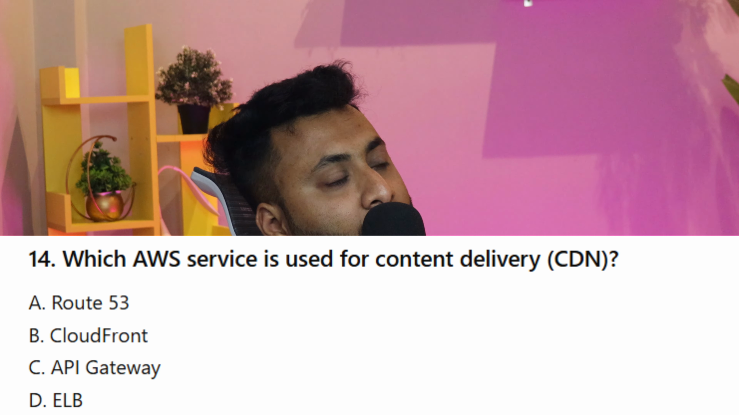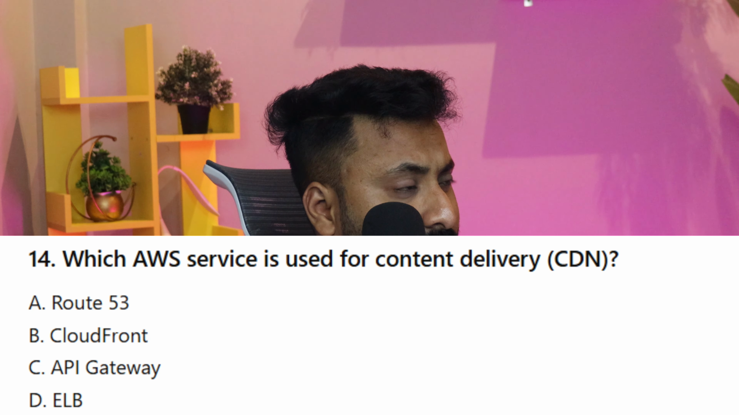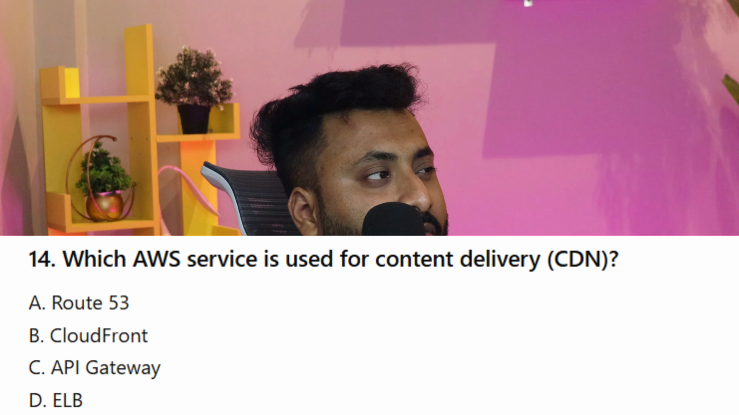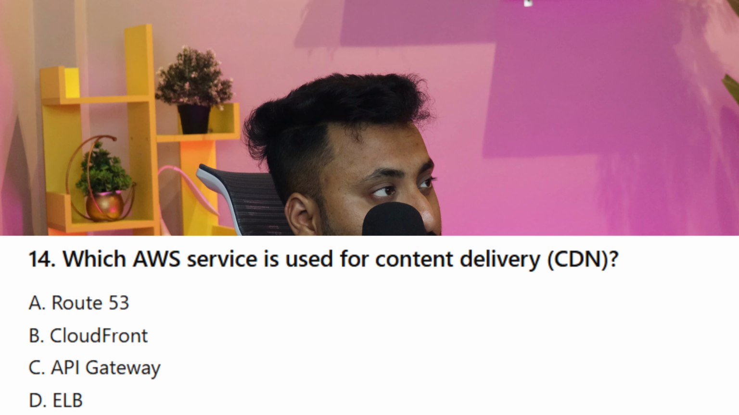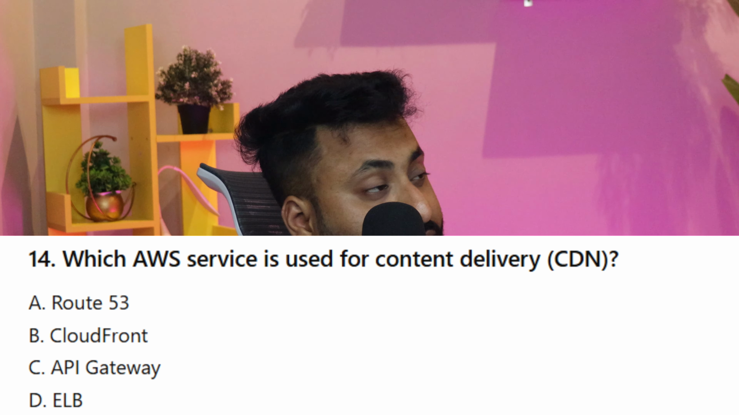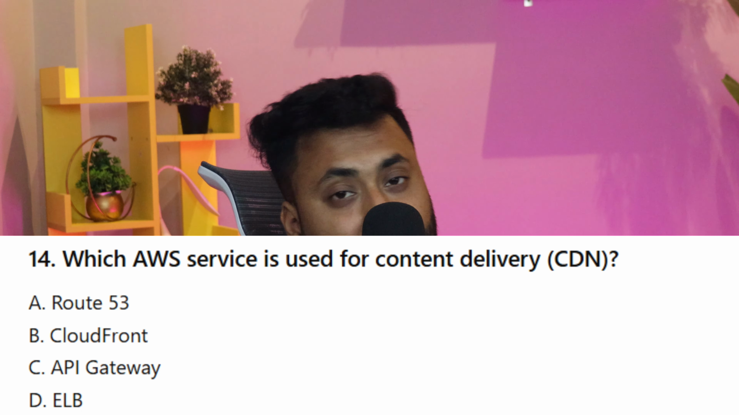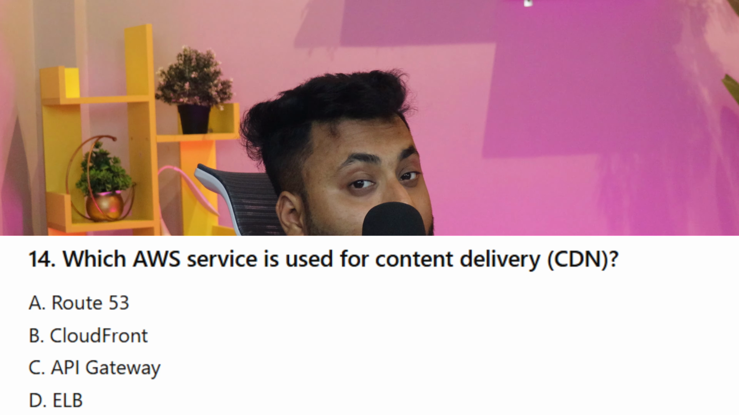Question number 4. Which AWS service is used for content delivery? CDN. That is my favorite question, I would say. Option number A, Route 53. Option number B, CloudFront. Option number C, API Gateway. Option number D, ELB. Okay. So again, Route 53 we use for DNS. Okay, CloudFront is our answer.